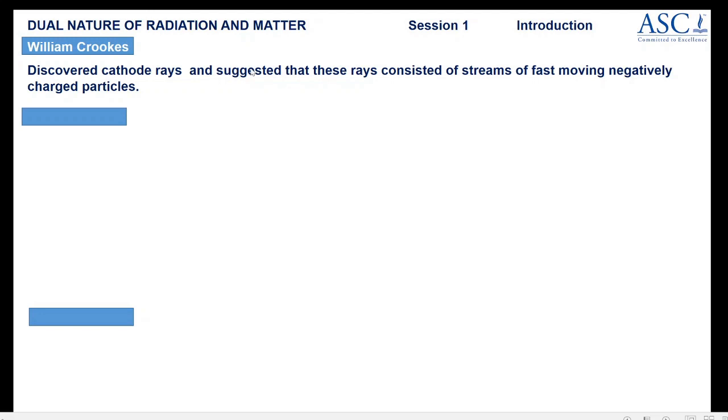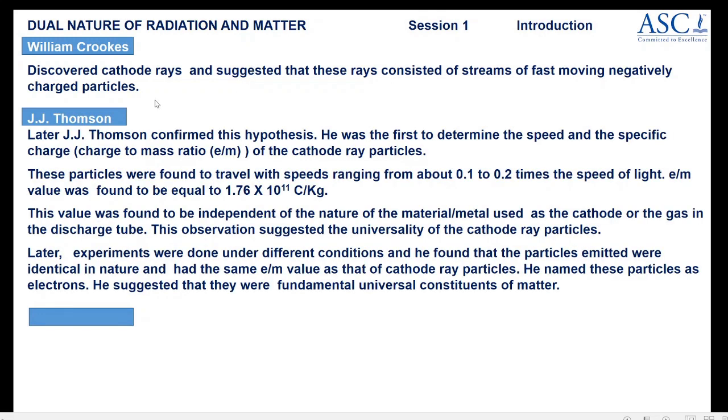Later on, this hypothesis was confirmed by J.J. Thomson. And he was the first person to determine the speed and the specific charge of the cathode ray particles.